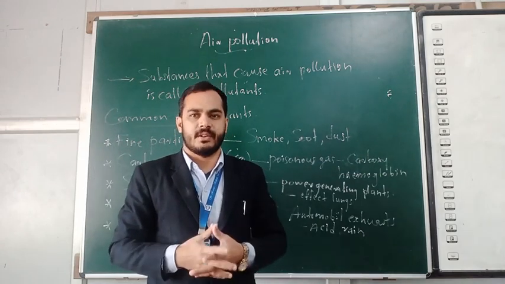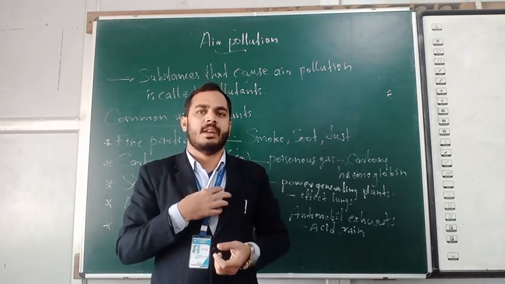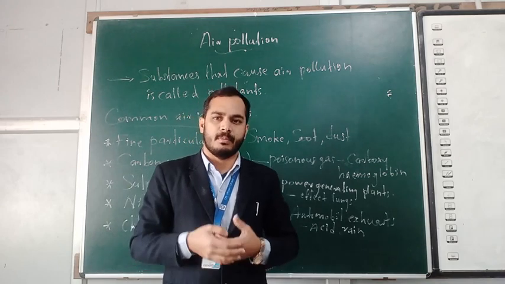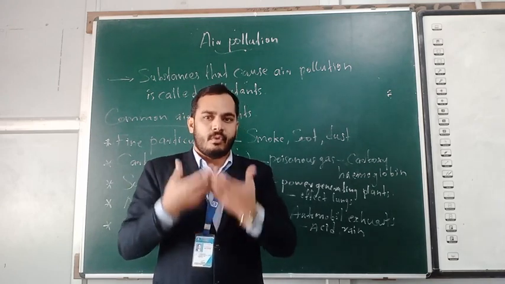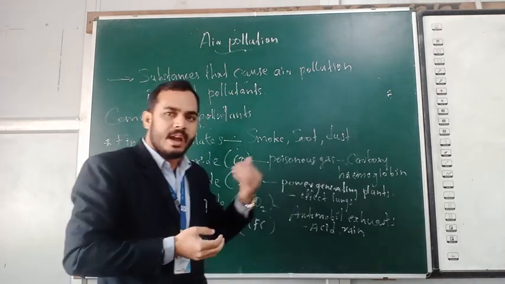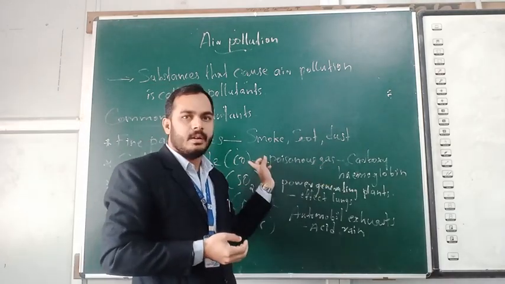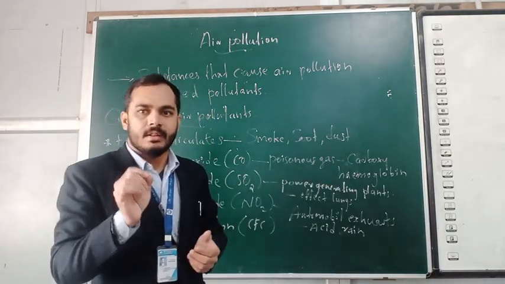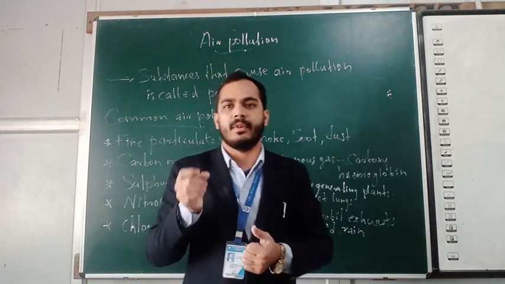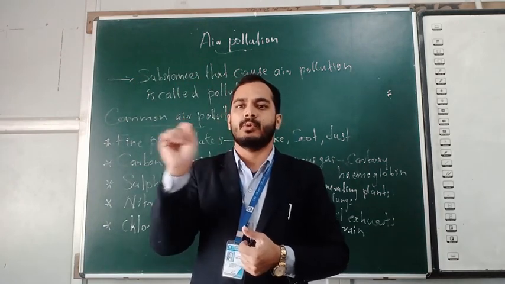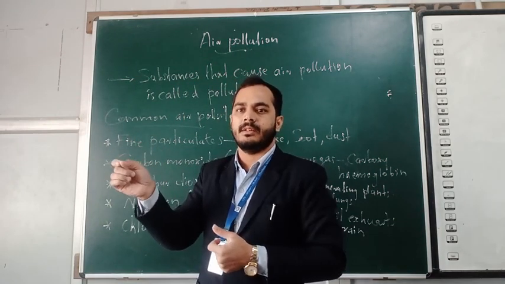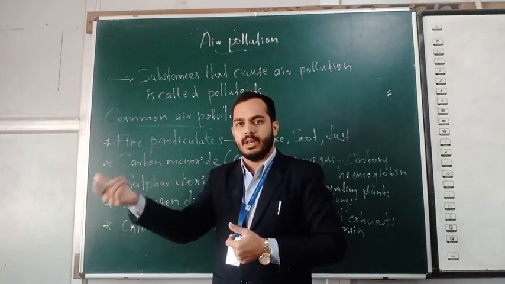And some other problems, lung problems and arthritis, some other different types of problems will be formed due to excess inhaling of carbon monoxide. So simply, carbon monoxide is one type of air pollutant that causes the person severe problems or even death.